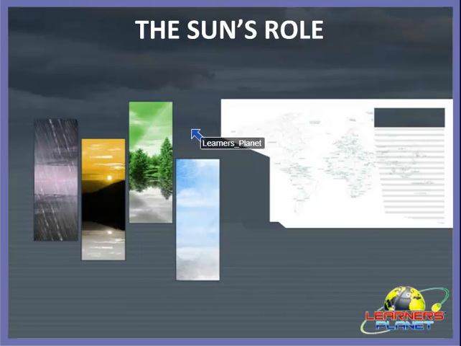So children, now let's study about the sun's role. Yes children, the sun plays a major role in causing changes in the weather conditions. But how does this happen? Yes, you can see in the picture, right? These are the different seasons and these different seasons are experienced by us through the change in the weather.